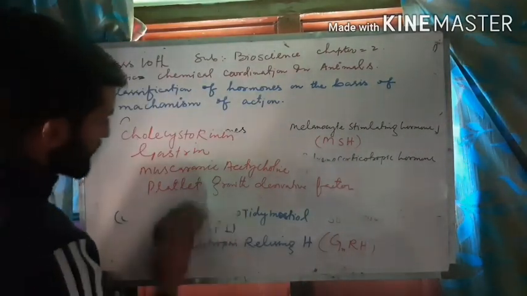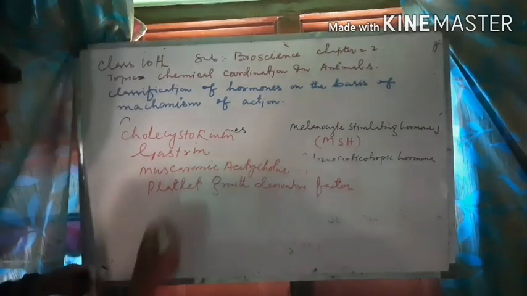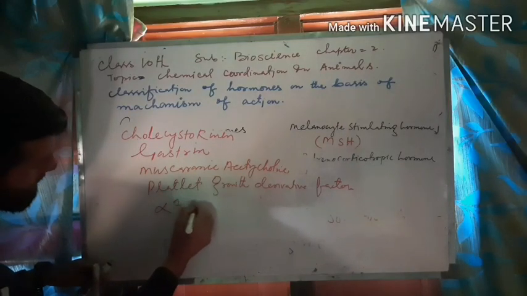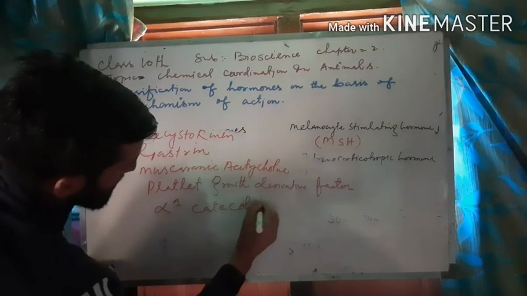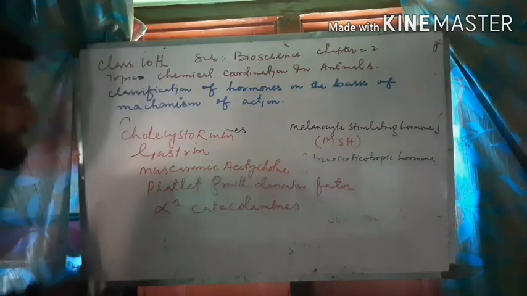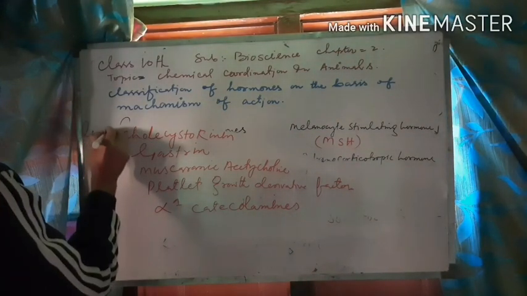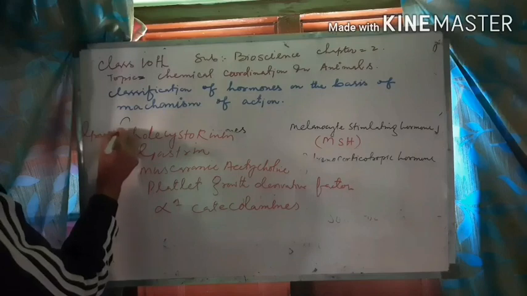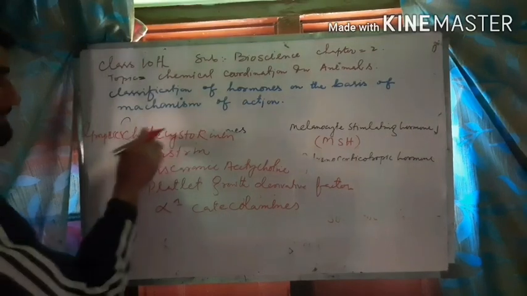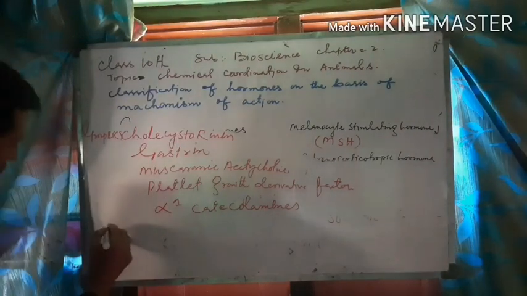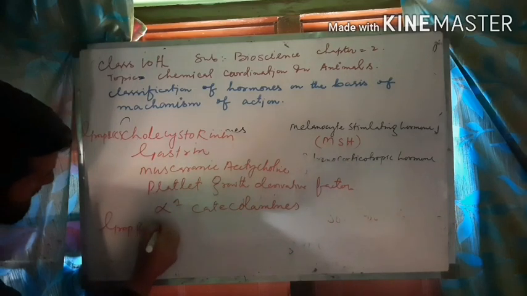And we will take one more example, that is alpha-1 catecholamine. Alpha-1 catecholamine. This was group second C, in which the second messenger was calcium and phosphatidylinositol. And then is the last group, that is group second D.